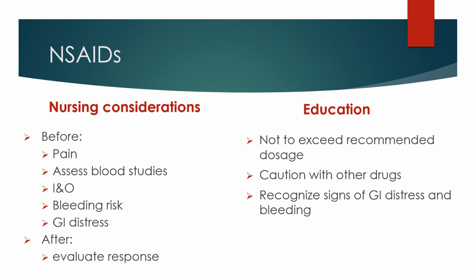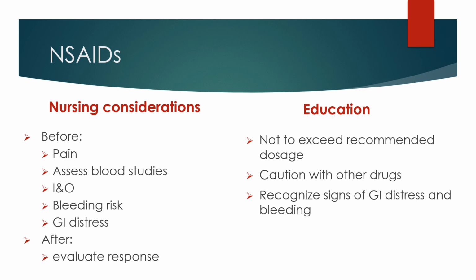Before we give NSAIDs for pain, we of course need to assess the pain, and assess any liver or kidney studies that the patient may have to make sure their liver and kidneys are functioning, assess their eyes and nose, make sure they're making urine, and of course assess for any allergies to NSAIDs. We also need to see if they're at risk for bleeding or GI distress. After we give it, we need to reevaluate their pain to see if the medication worked.